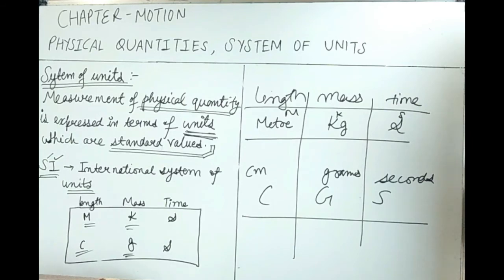So students, today we have discussed physical quantities. Physical quantities are anything which can be measured, and in system of units we have discussed that any quantity is expressed in terms of units. In our next class we will discuss distance and displacement.